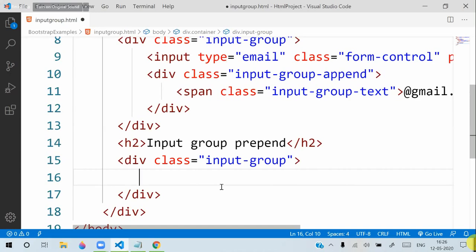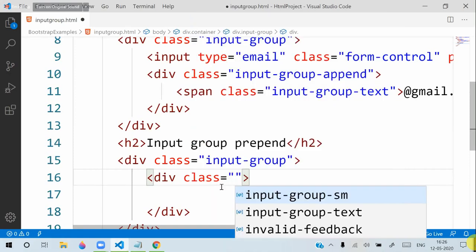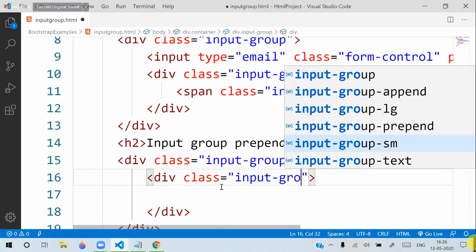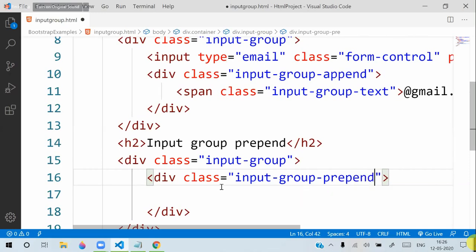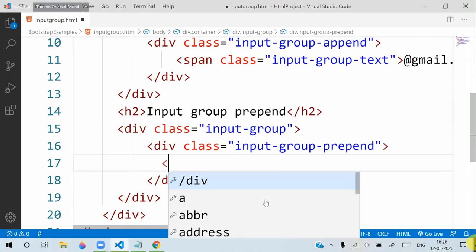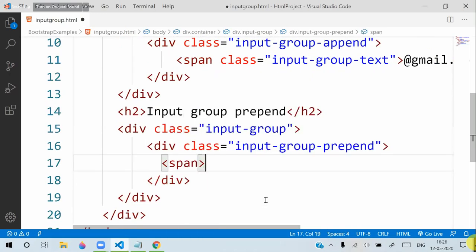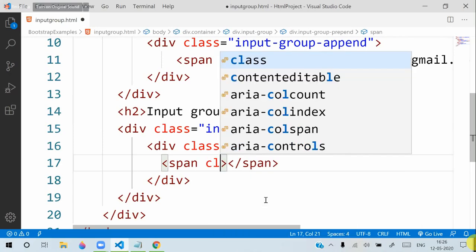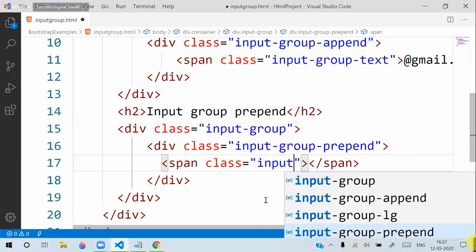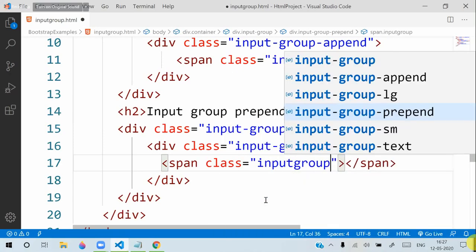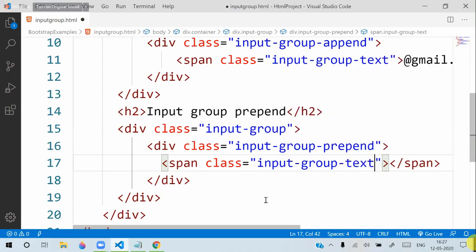We have to use a div, and this class we have to give as input group prepend. In that I will put a span, and this class will be input group text.